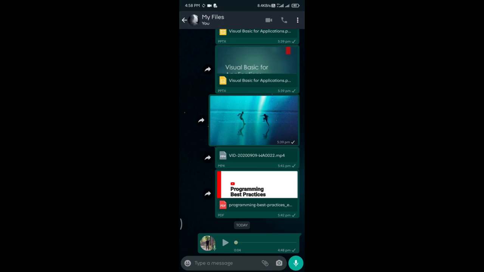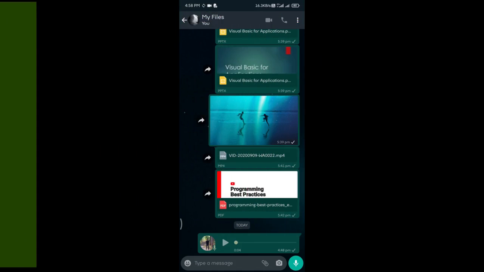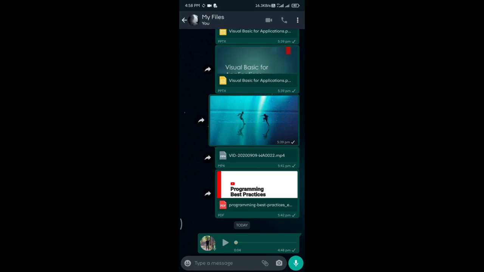The next trick is about how we can send uncompressed and original images in WhatsApp. So as we all know, whenever we send an image in WhatsApp, it gets compressed and the quality is lost. So how can we overcome that? It's a very simple trick. Send your image not as an image but as a document. Let me show you how.